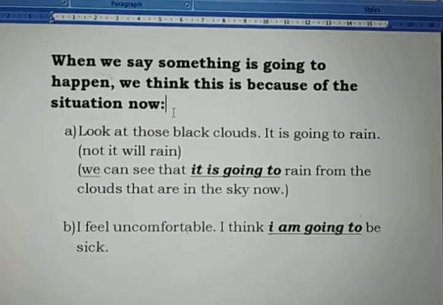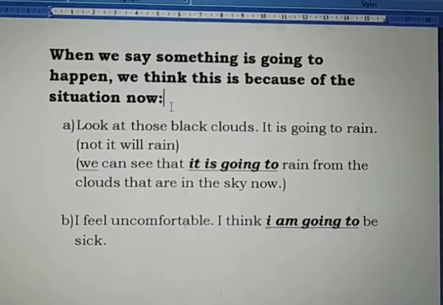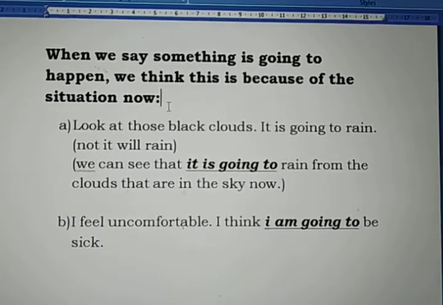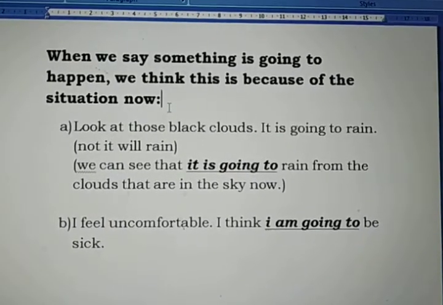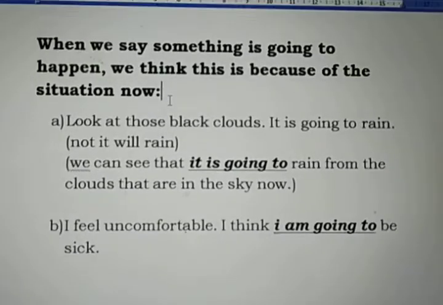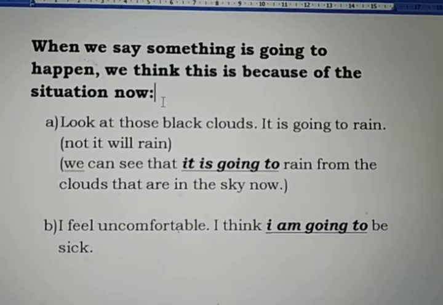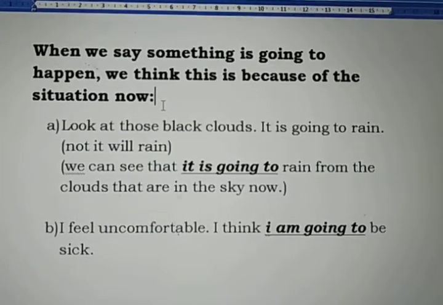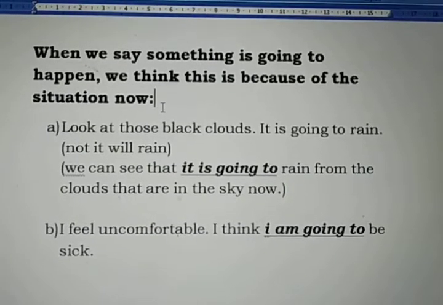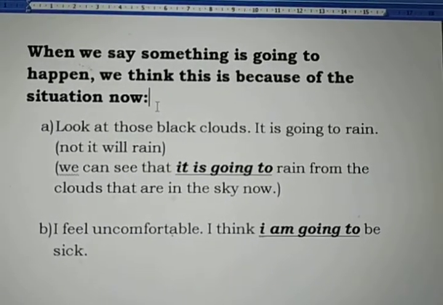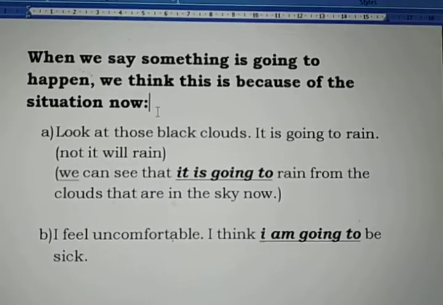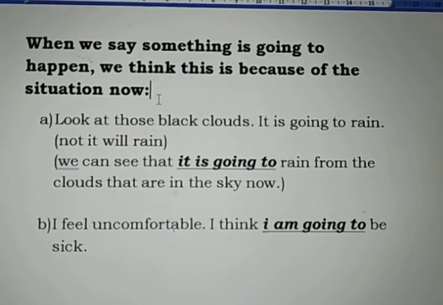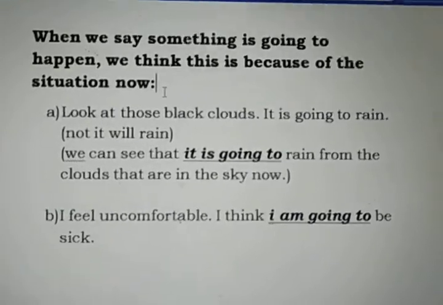So next is a different situation. When we say something is going to happen, we think this is because of the present situation now. Means we see a situation and then we say, okay, something is going to happen. There we use going to, not will. We don't use will there, we use going to. The first situation is there.